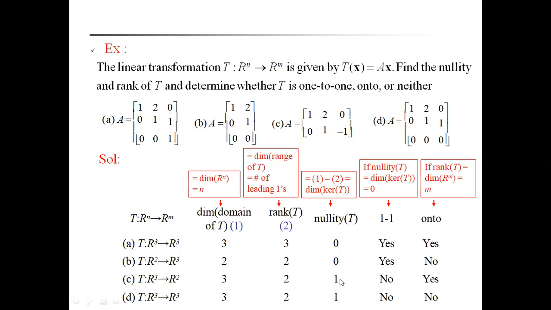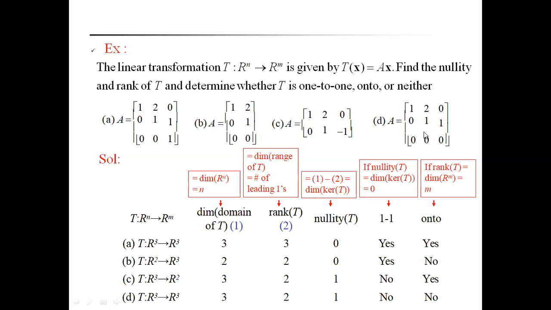Nullity is 1 means the kernel of T contains a non-zero vector. That's why it is not a 1-to-1 mapping. But it is an onto mapping. Why? Rank of T is equal to dimension of the range of T. Range of T here is 2. That's why it is an onto mapping.